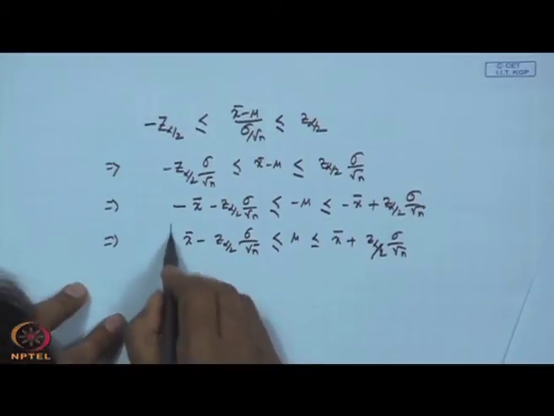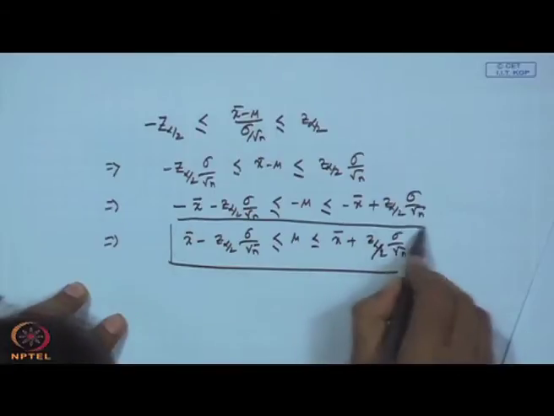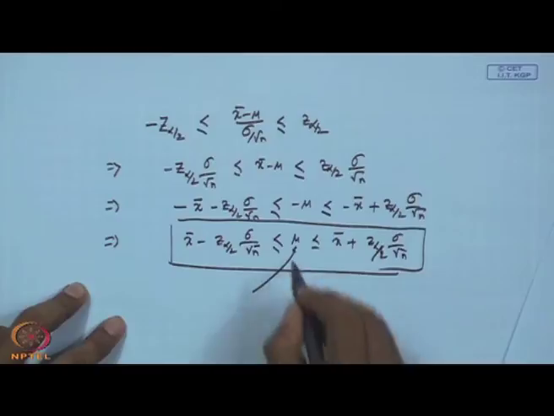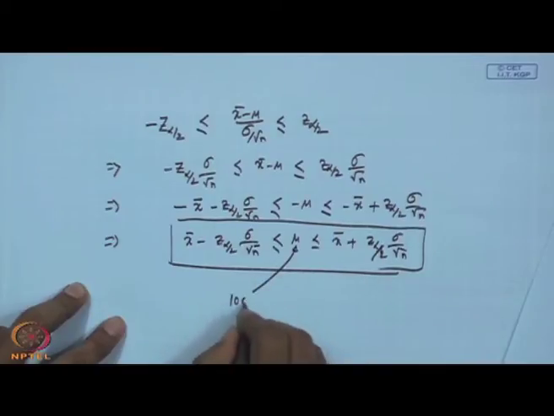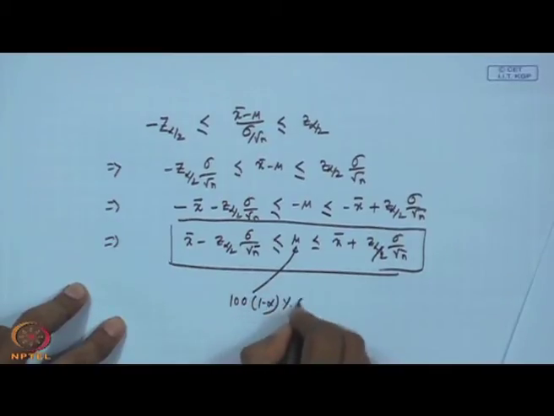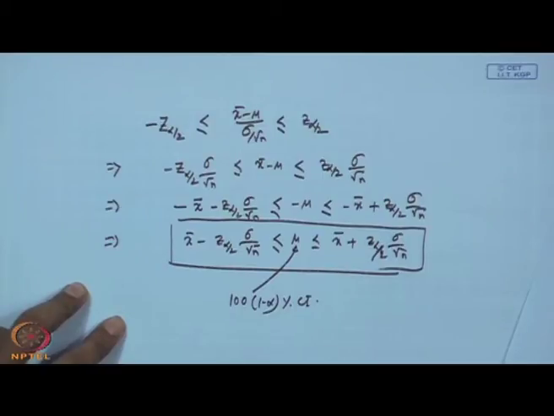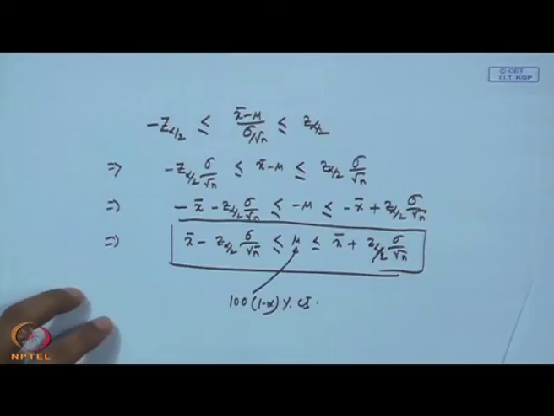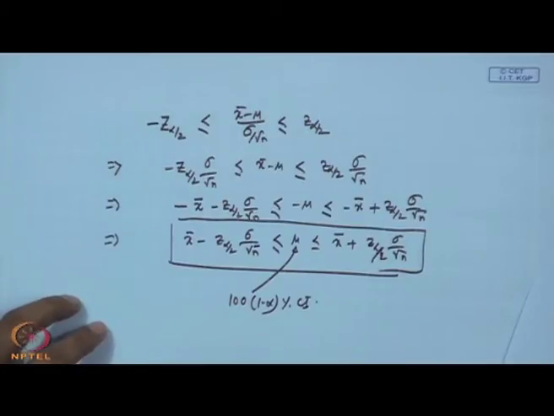So, this is the confidence interval, the 100 into 1 minus alpha percent CI for mu. So, when you talk about confidence interval, it is definitely for the population parameter, not for the sample statistic.